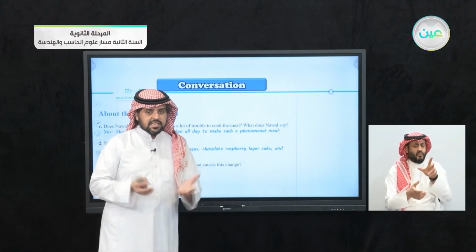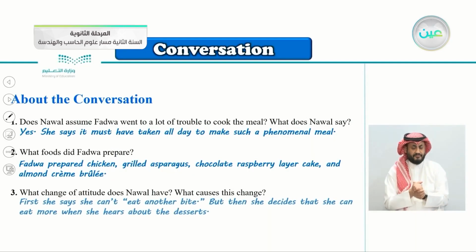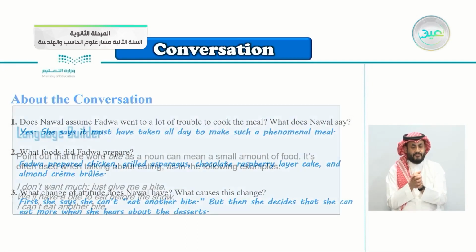Of course, she changed it as a joke. So the answer here is, first she says she can't eat another bite. She is full, she's stuffed. But then she decides that she can eat more when she hears about the desserts, because she didn't want to eat chicken or asparagus. She wants dessert.